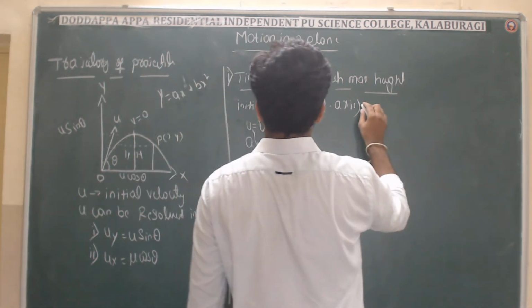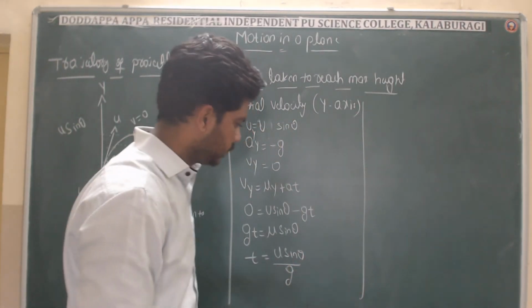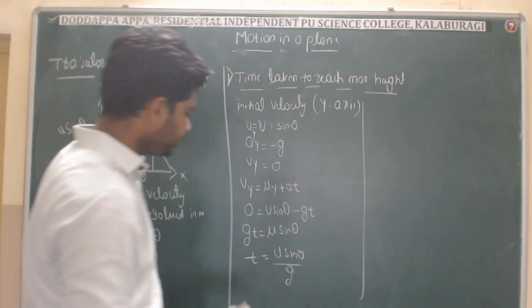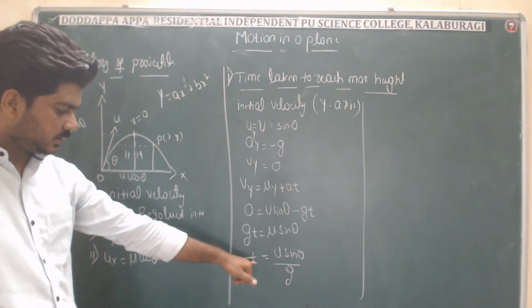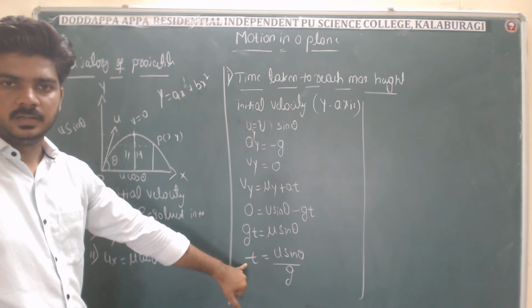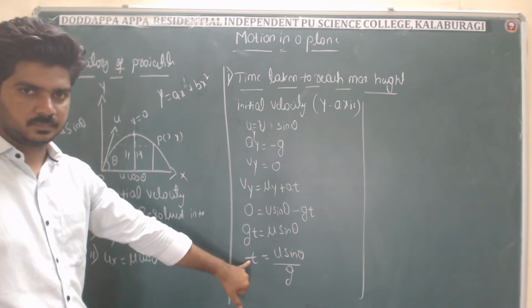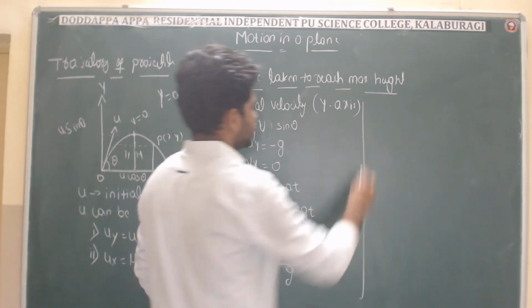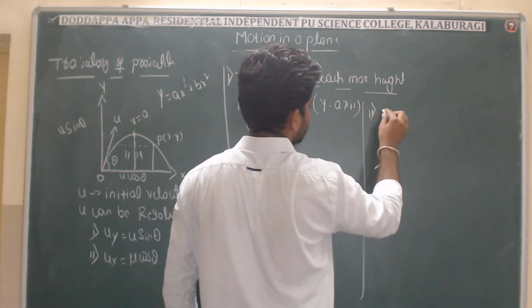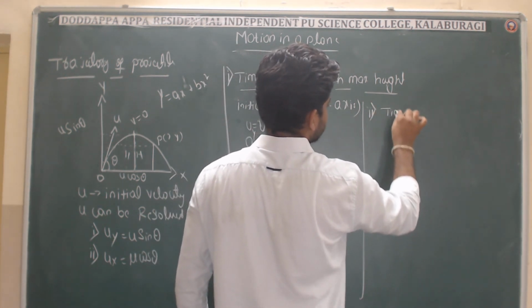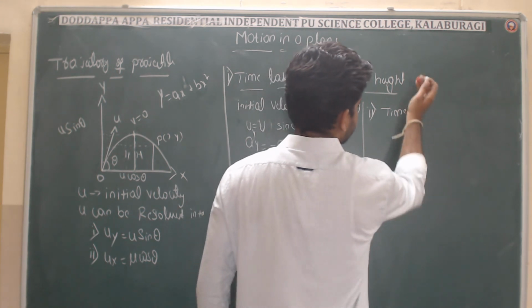Now we will find the time of flight. Time of flight is nothing but double the time of ascent, right? So the second point here is the time of flight.